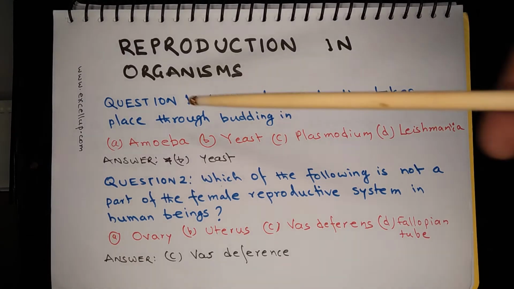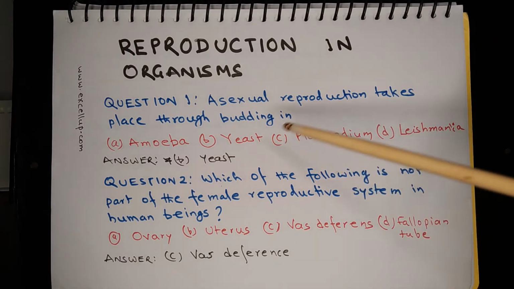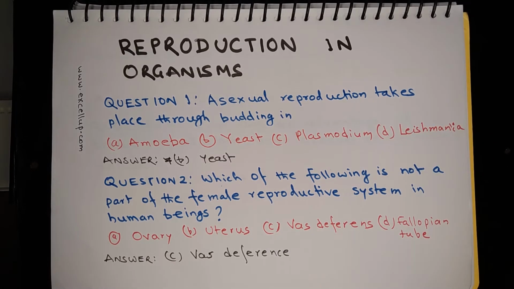The options are amoeba, yeast, plasmodium and leishmania. The answer is yeast. Amoeba reproduces by binary fission, while plasmodium and leishmania reproduce by multiple fission.